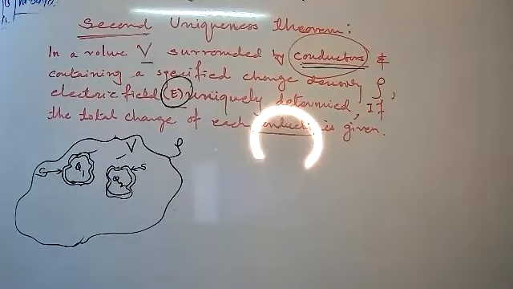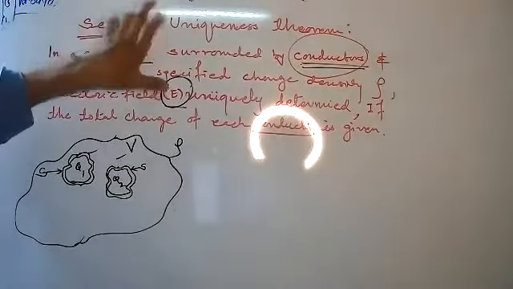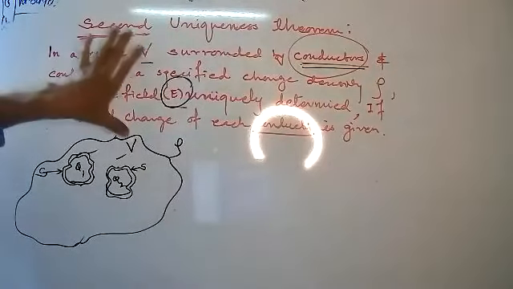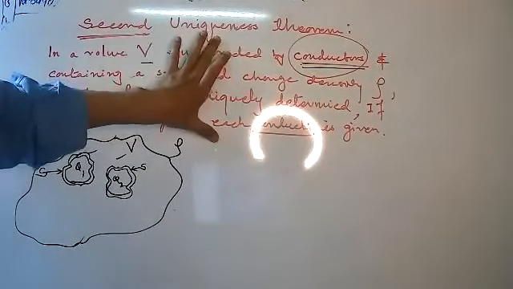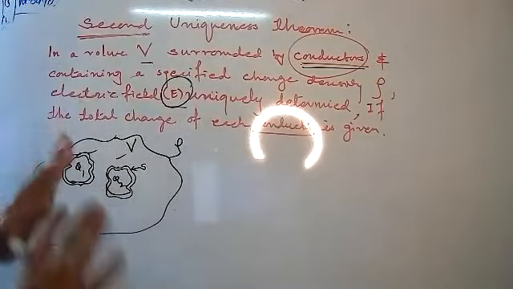This is the diagram for the second uniqueness theorem. Which theorem? Second uniqueness theorem. For the second uniqueness theorem, only read the statement and draw the diagram.